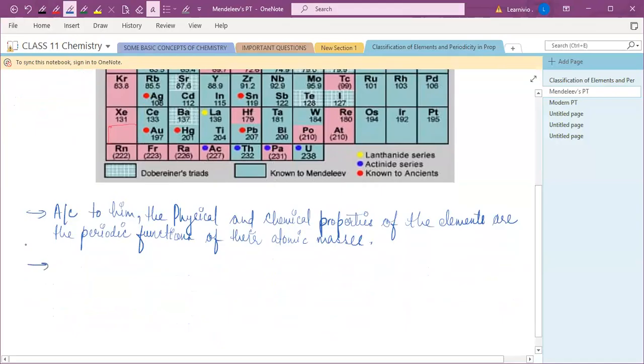Okay, so these are the descriptive features of Mendeleev's periodic table. I'm just writing it point-wise.